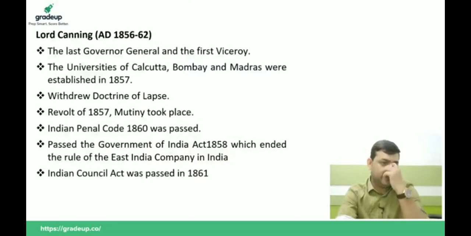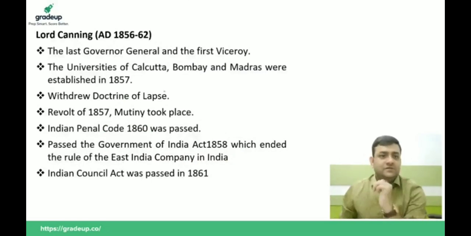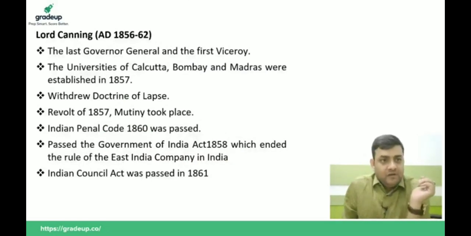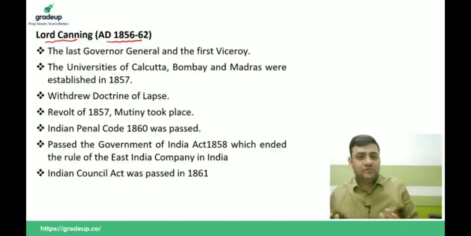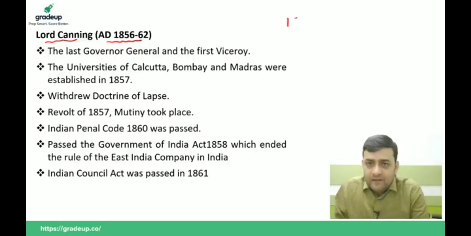Now come to the next one. Lord Canning was in tenure from 1856 to 1862. Remember one thing: the revolt of 1857 was given the name Sepoy Mutiny.